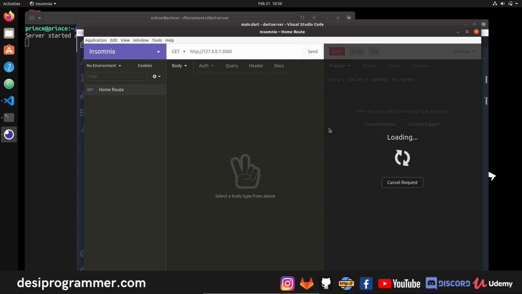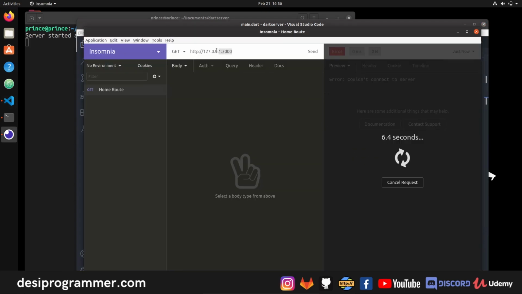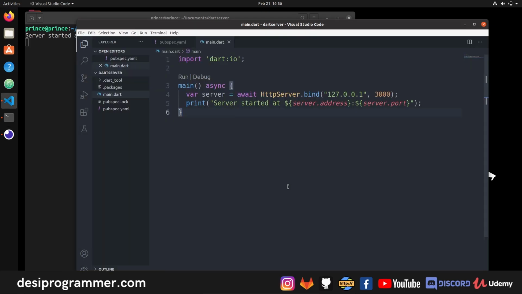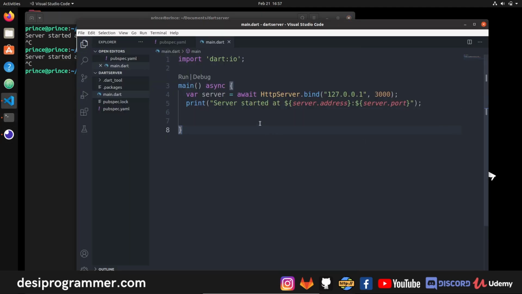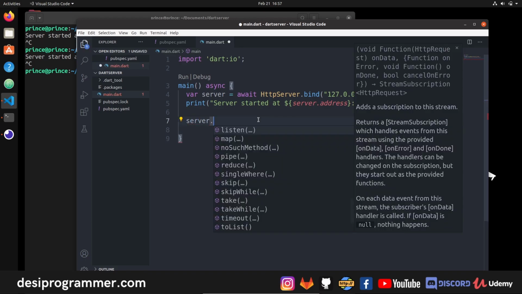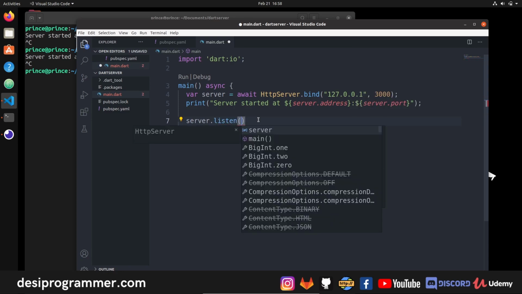I click on send, then yep, we can't connect to this server, although we have actually created a server at this particular port at localhost. Okay, I'm not getting any response here because actually I'm not listening to any route. I'm not sending any data back. So I have to say server dot listen. Then I have to listen for HTTP request.